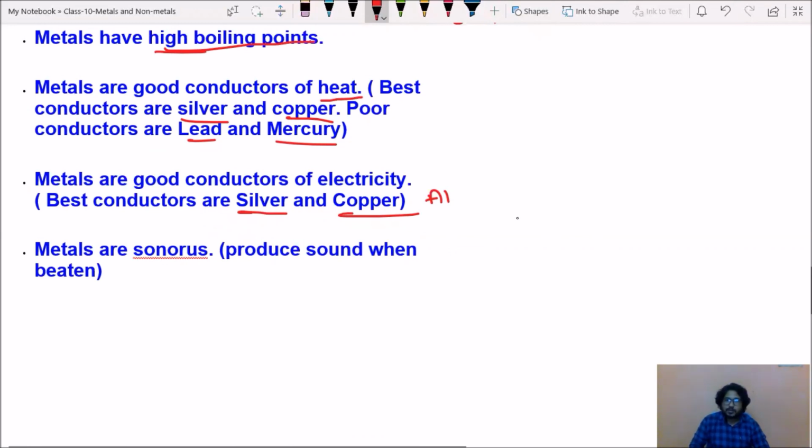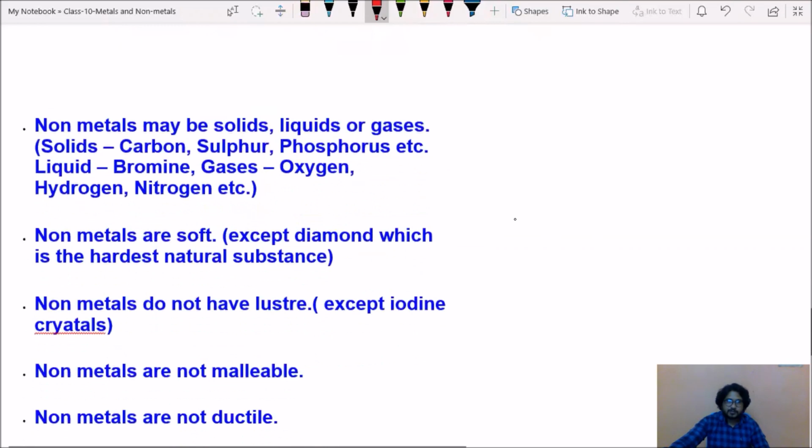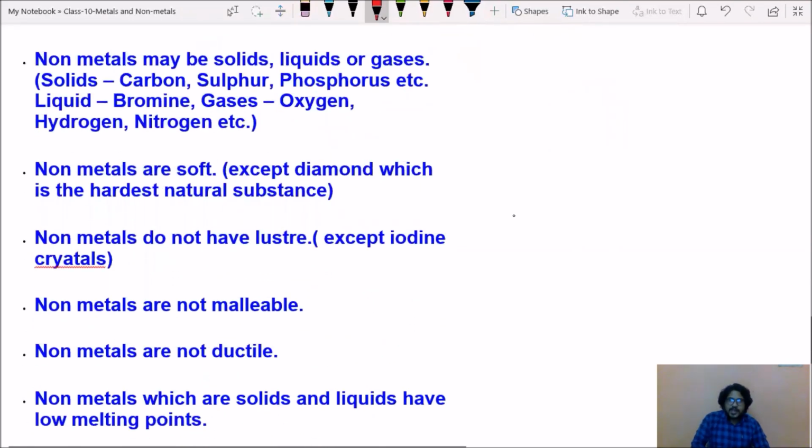While coming to non-metals, maximum metals are solids, but non-metals can be found in the form of solids, liquids, and at the same time gases. For example, carbon can be obtained in solid form, sulfur powder, phosphorus, you can observe these all in solid state.